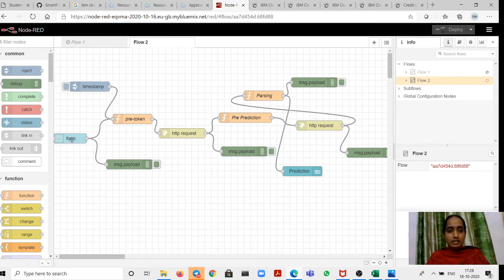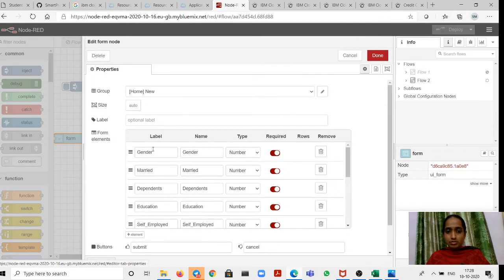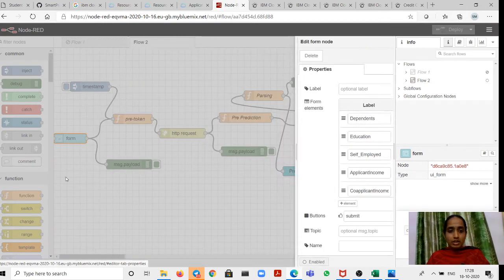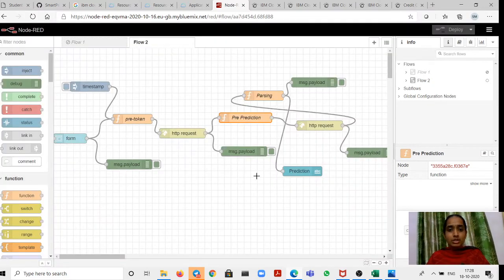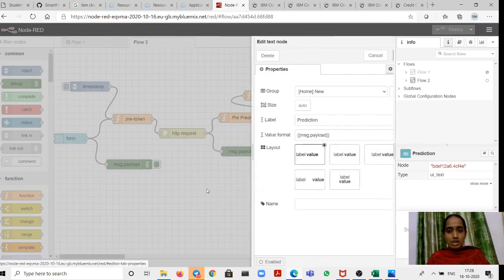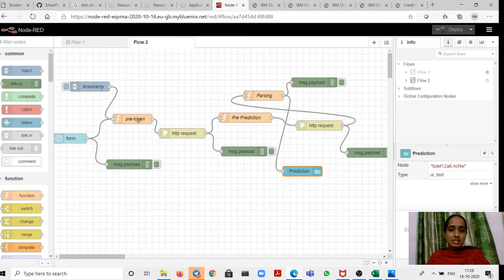And here you need to draw the flow diagram of your particular application, like what are the inputs, labels, and what are the predictions, and you need to create a user interface, right? You need to create a web page. In order to do that, you are using a user interface design, nothing but a flow. Okay, prediction.